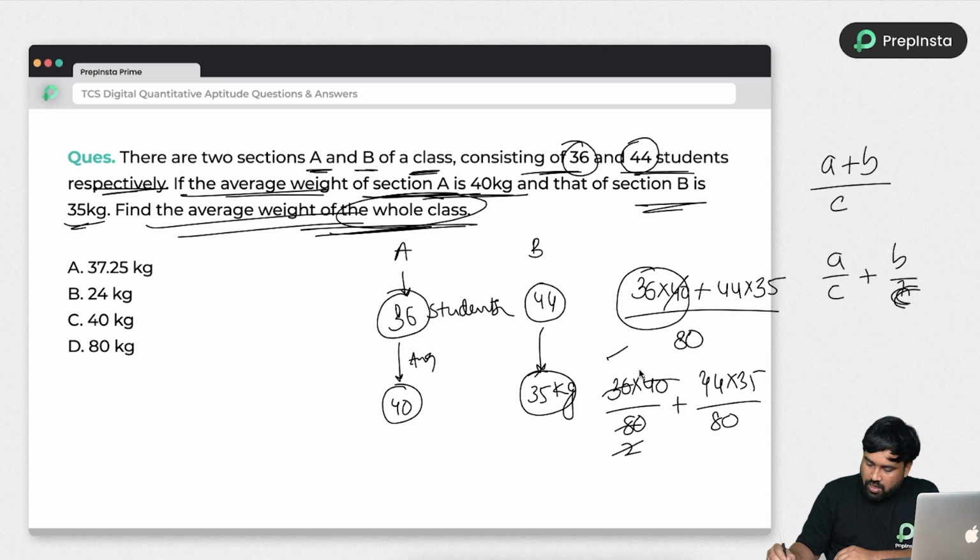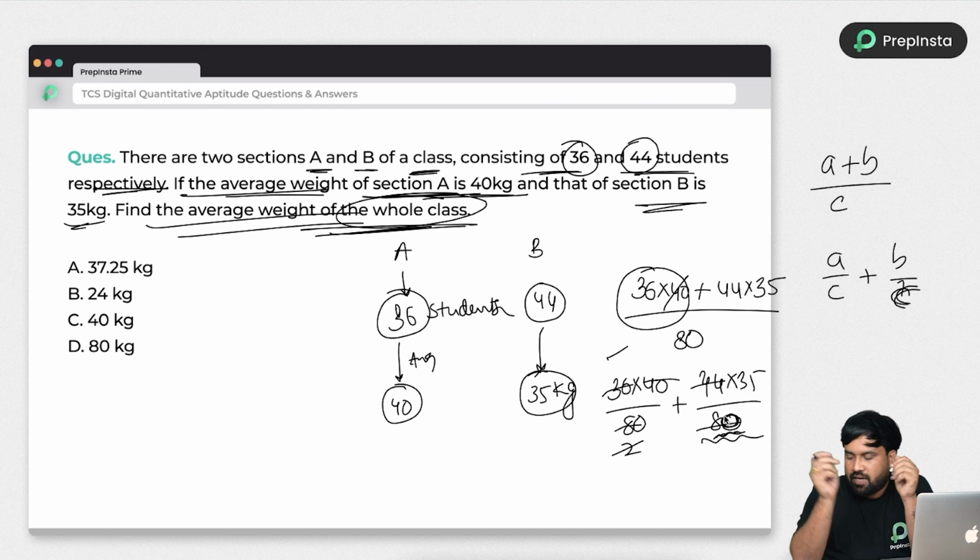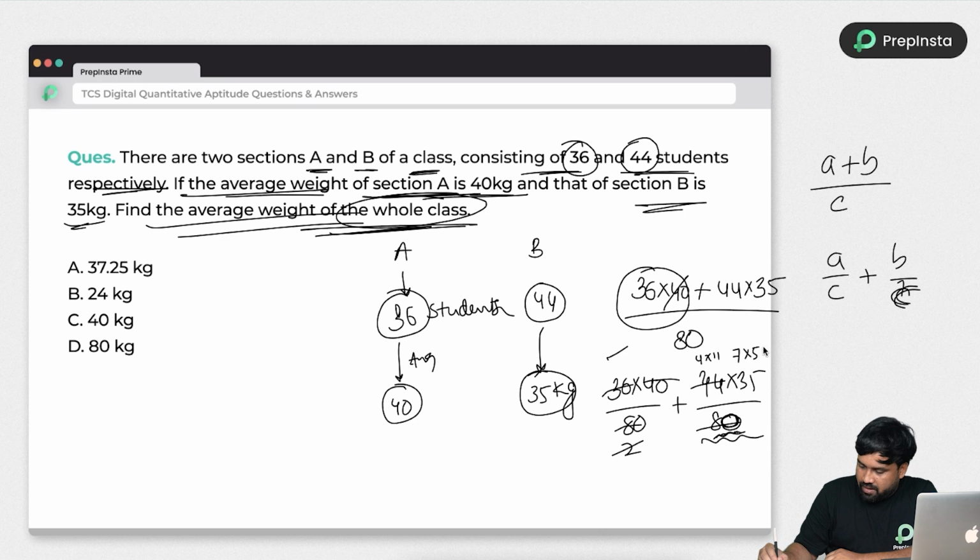So 40 will cancel this two times, 2 will cancel this, right? Why? Because it's an even number. I don't bother about how much value. And if you see the second term, 80 cannot cancel this. Why? Because in the denominator you have one 0. How can 0 be eliminated, right? So here you can write 4 into 11, and here you can write 7 into 5. See, maximum you have 4 fives, which are 20. 11 and 7 are odd numbers. So you can't cancel 80 properly.